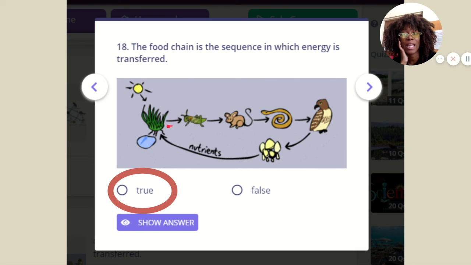Each arrow is showing energy from the grass goes to the grasshopper. Energy from the grasshopper goes to the mouse. Energy from the mouse goes to the snake. Energy from the snake goes to the bird. Energy from the bird, as it dies, is going to go to the fungi, the decomposers. Decomposers put the nutrients back in the soil, which then, boom, goes back to the plants, and the cycle starts all over again. Okay, so showing energy being transferred.